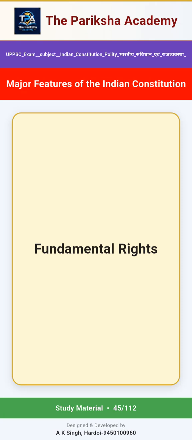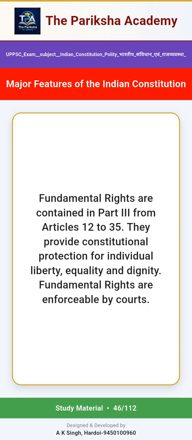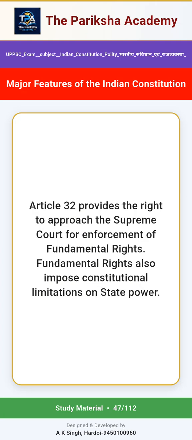Fundamental rights. Fundamental rights are contained in Part 3 from Articles 12 to 35. They provide constitutional protection for individual liberty, equality and dignity. Fundamental rights are enforceable by courts. Article 32 provides the right to approach the Supreme Court for enforcement of fundamental rights. Fundamental rights also impose constitutional limitations on state power.